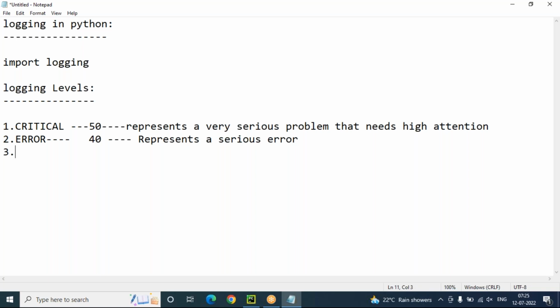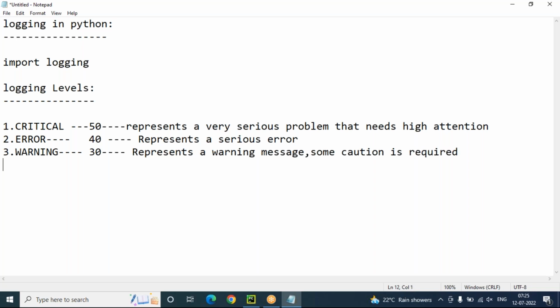Third one, warning. Warning is level number 30. It represents a warning message. Some caution is required from the programmer end.